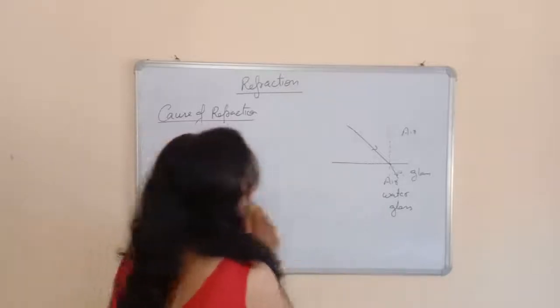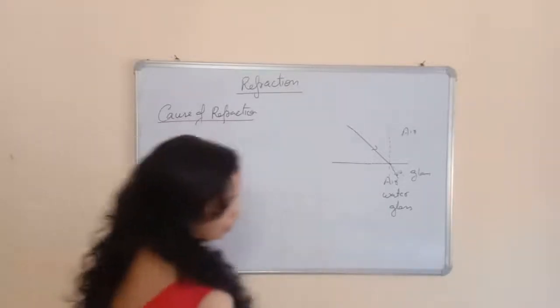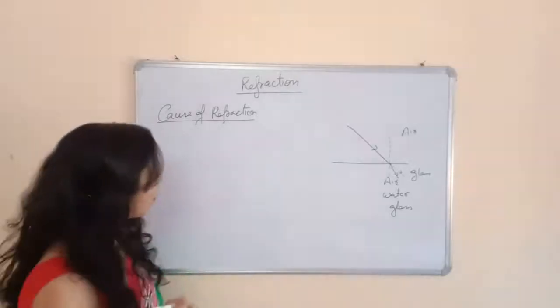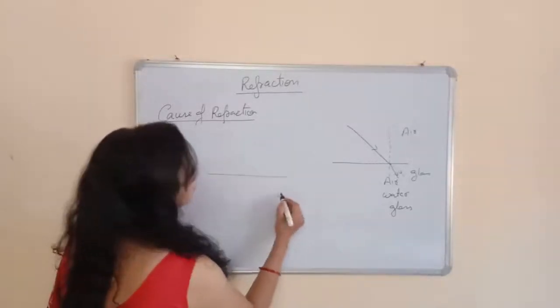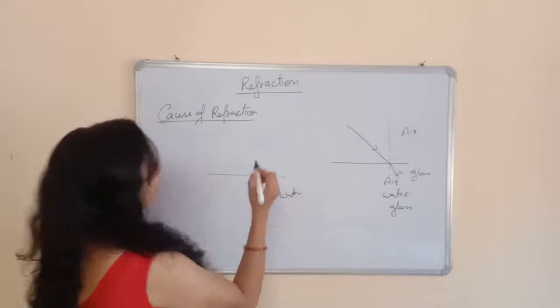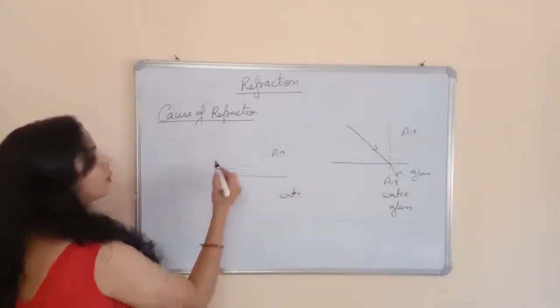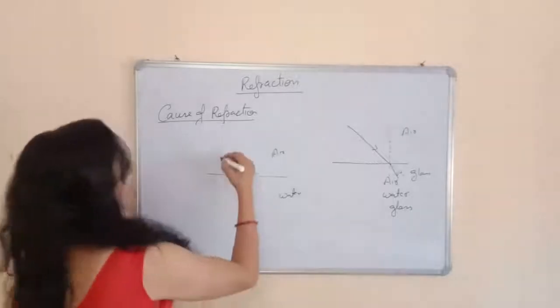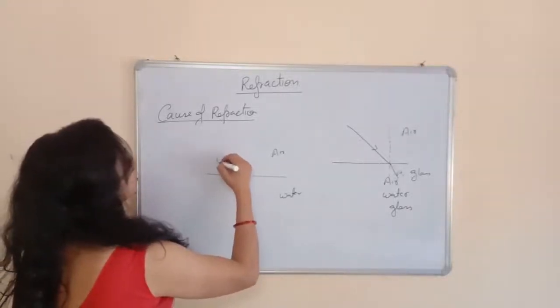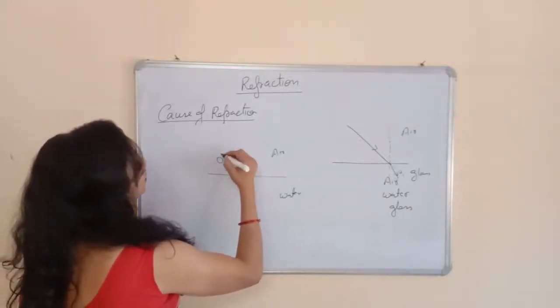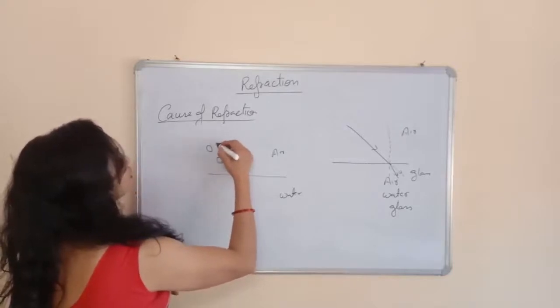So I am taking one example. This example is very easy to understand this phenomenon of refraction. Suppose this is water, okay? And suppose it is atmosphere air. And you have a four-wheeler, and this four-wheeler is moving towards this water. So I am making only the four wheels here.